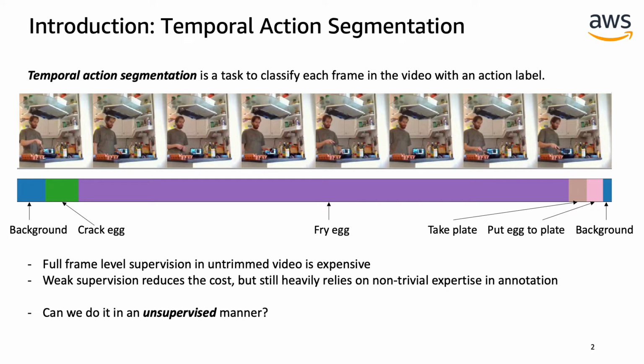Temporal action segmentation is a task to classify each frame in the video with an action label. Today's high-performing solutions for temporal action segmentation require full frame-level supervision. However, collecting per frame annotations in untrimmed videos is extremely expensive and often impractical. Some recent work aimed to overcome this by leveraging weak supervision. However, it still relies on non-trivial expertise in annotation. We ask the question, can we do it in an unsupervised manner?